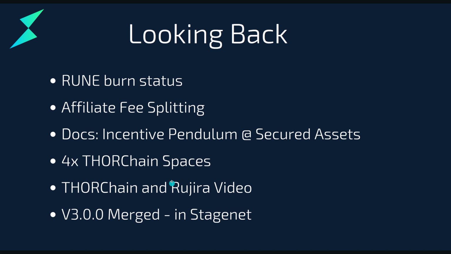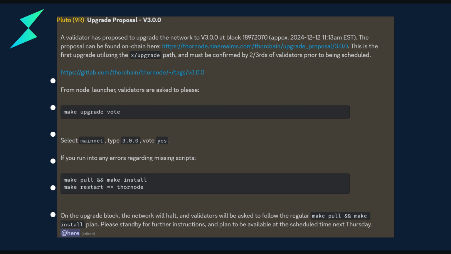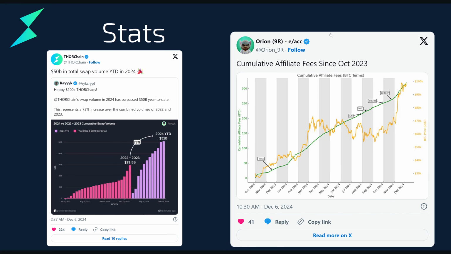And then the V3, which is going to be the next release, has been merged and is currently in StageNet and set to be released this week. Having a look at some quick stats, I put up these tweets from late last week on the 6th. THORChain cracked 50 billion in volume year to date, which is pretty cool. That is a lot, and you can see this almost exponential growth. So it should be quite good by the time it gets towards moving into next year. We're into the bull market, I expect that 50 bill to be cracked a lot sooner.